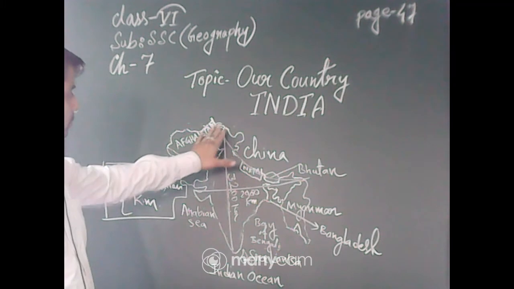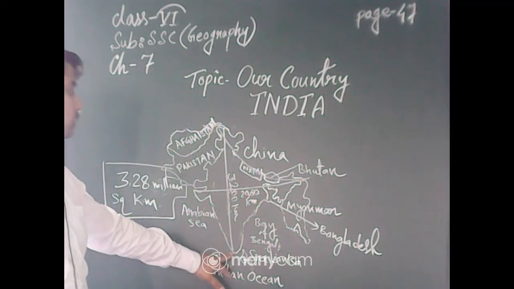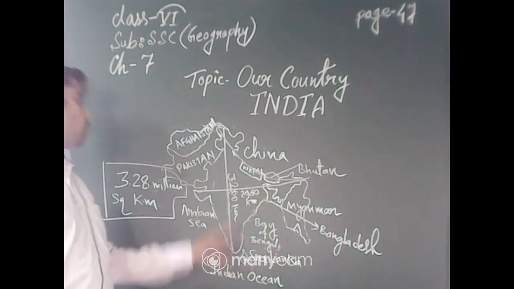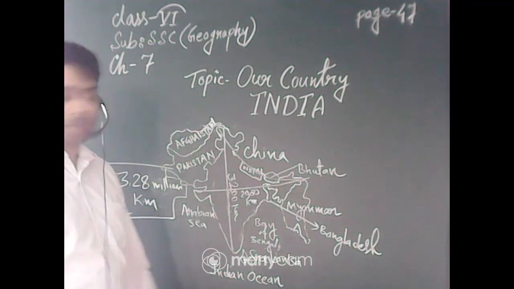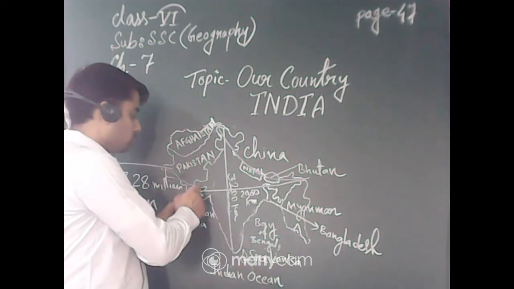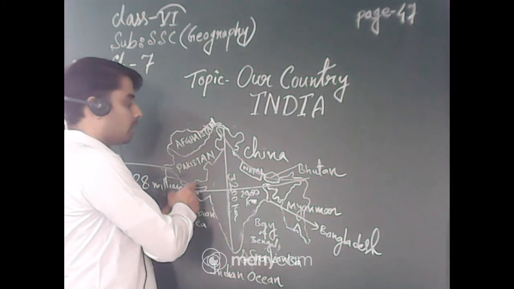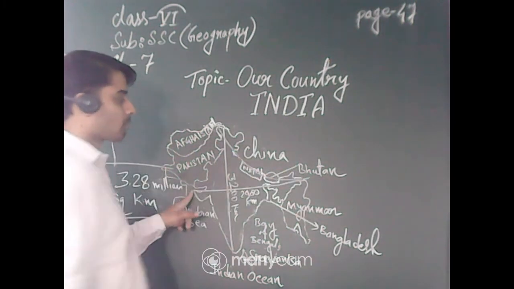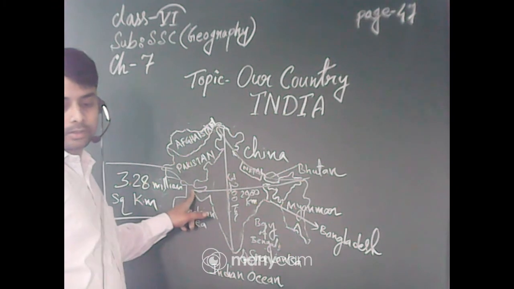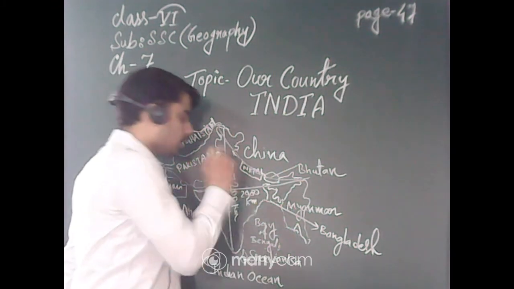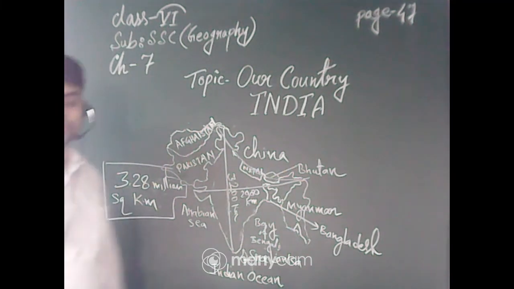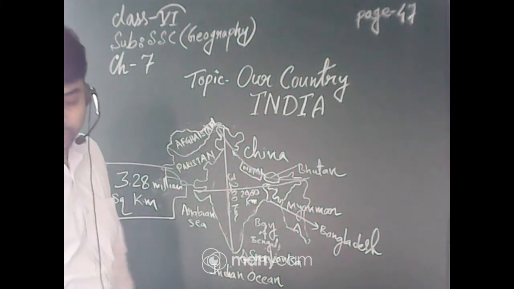From Kashmir to Kanyakumari, the total distance is approximately 3,200 kilometers, and from the Rann of Kutch in Gujarat to Arunachal, east to west, the total extent is almost 2,900 kilometers. Look carefully, it is also present in your book.